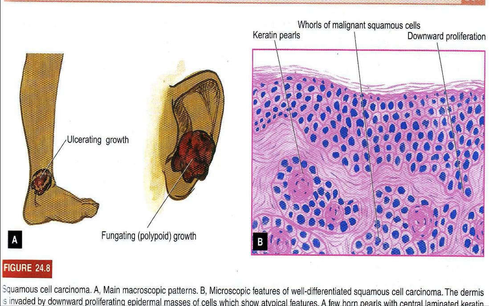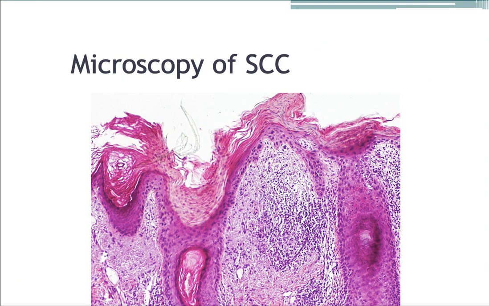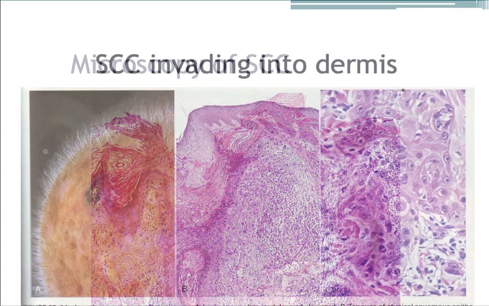This is a picture showing a fungating growth over the pinna. And this is a schematic diagram of the squamous cell carcinoma. This is a microscopic picture of squamous cell carcinoma. This is the epithelium and this is the tumor tissue. Tumor is invading into the dermis.